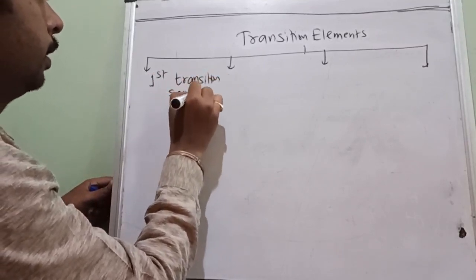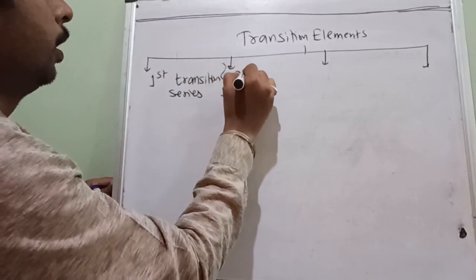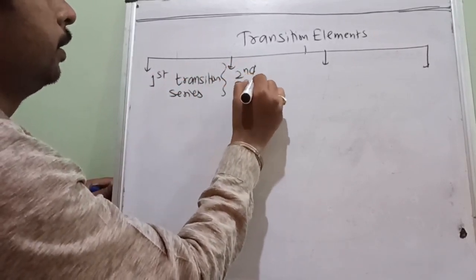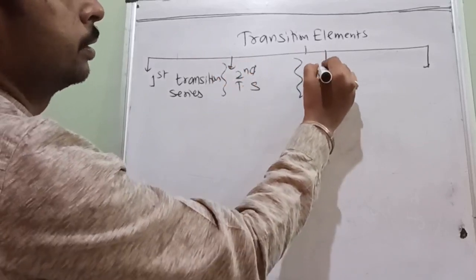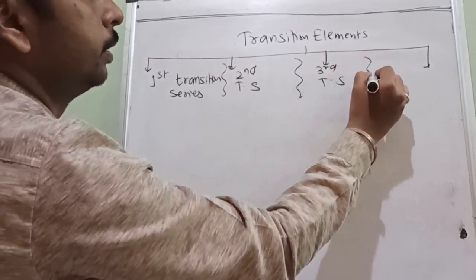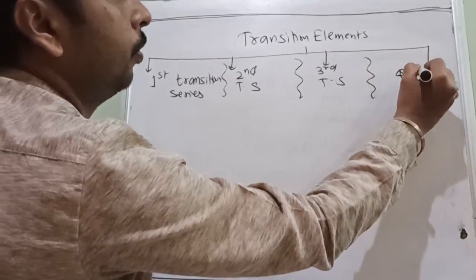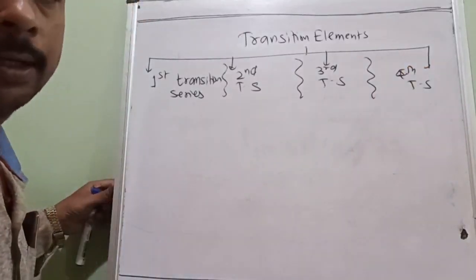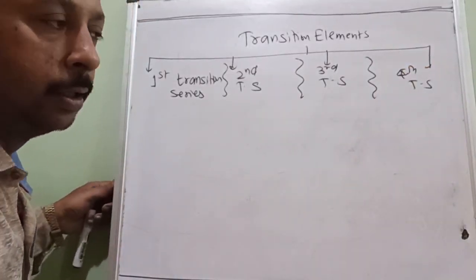First transition series. Next is called the second transition series. Next is called the third transition series. Next is called the fourth transition series. Okay, TS means transition series.